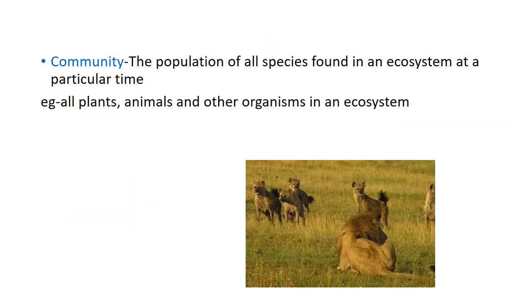Then we will see what we mean by a community. A community is the populations of all species found in an ecosystem at a particular time. It may be all the plants, animals, or other organisms in a particular ecosystem, for example a pond ecosystem, a rainforest ecosystem, or an ocean ecosystem.